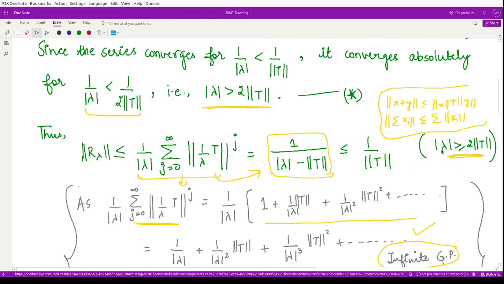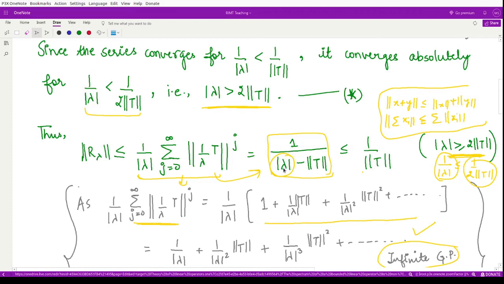This expression is there, which in the convergent terms is written like this. And because we have the modulus of lambda greater than or equal to 2 times norm of T, what would be the modulus of 1 by lambda? It would be less than or equal to 1 by 2 norm of T. So using this instead of 1 by norm of lambda, here we may have this thing.